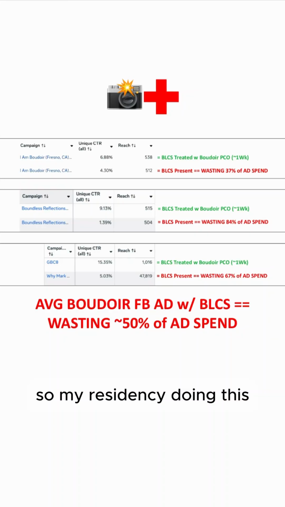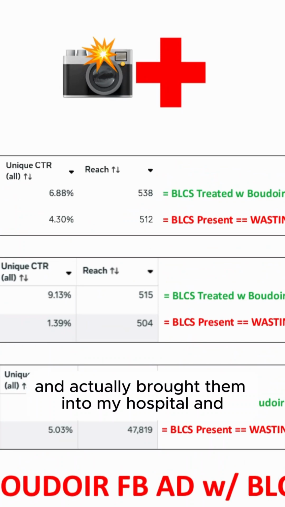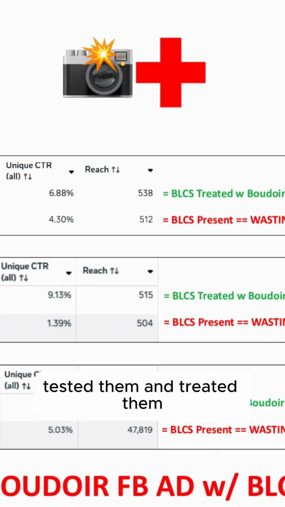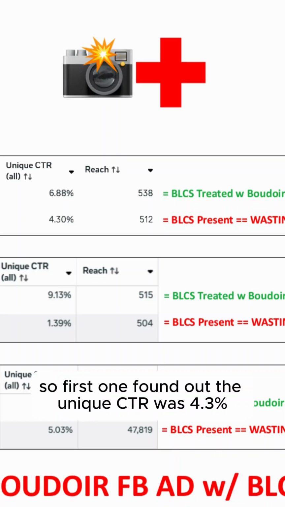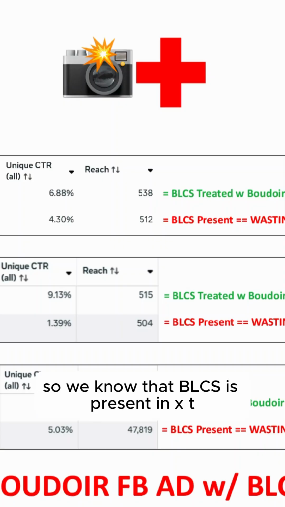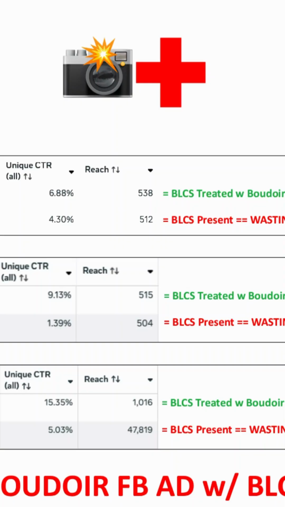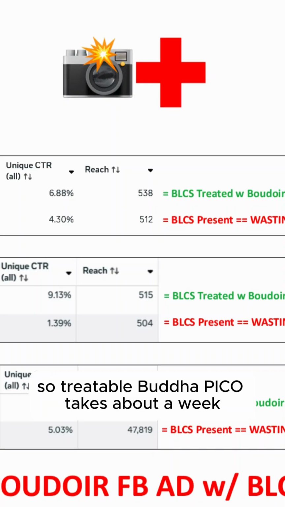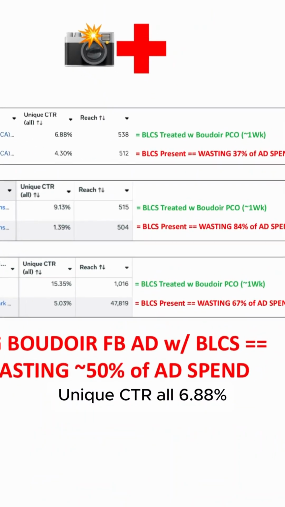So in my residency doing this, I found some Boudoir Facebook ads out there in the wild, and actually brought them into my hospital and tested them and treated them. First one, found out the unique CTR was 4.3%. So we know that BLCS is present. Unique CTR under 6%, Boudoir low click syndrome. So treated with Boudoir Pico, takes about a week. Unique CTR 6.88%.